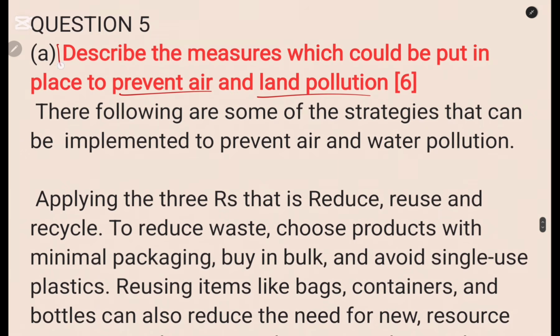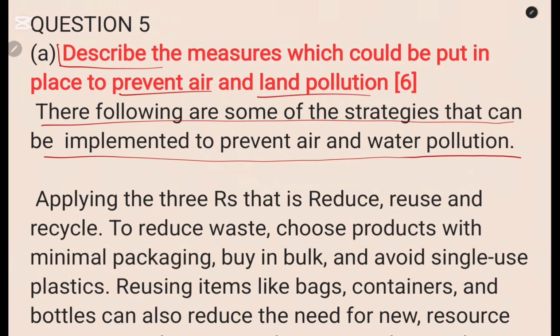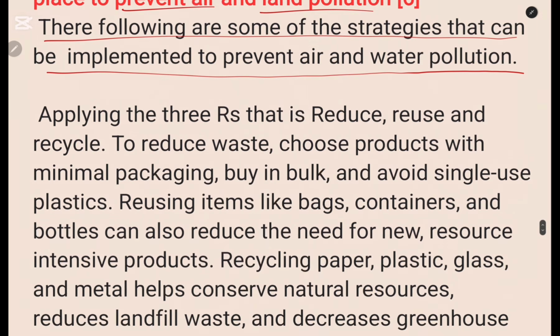So like I said, the whole of this question that is in red, when you are writing, is not needed. You just put A, then you start writing. So the following are some of the strategies that can be implemented to prevent air and water pollution.